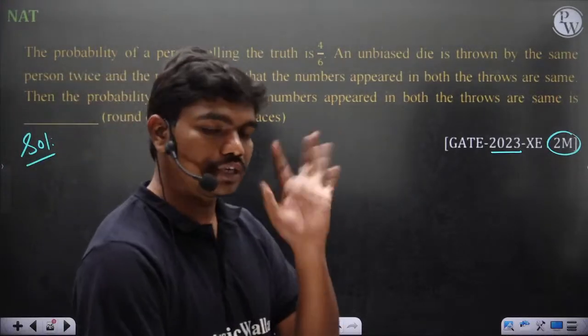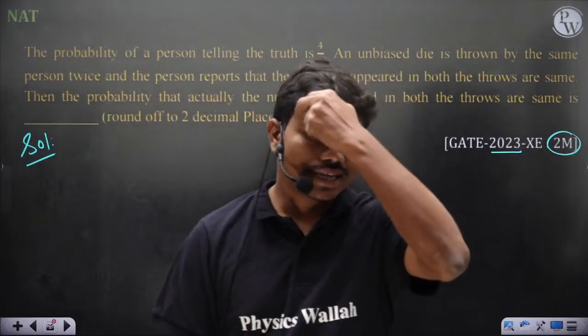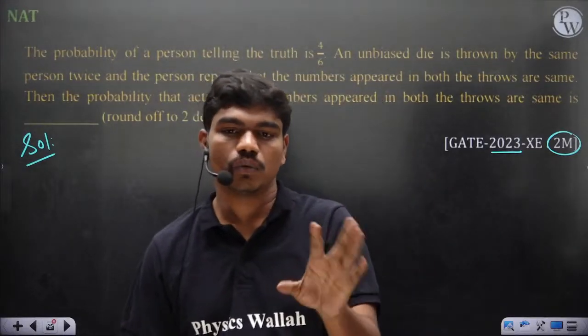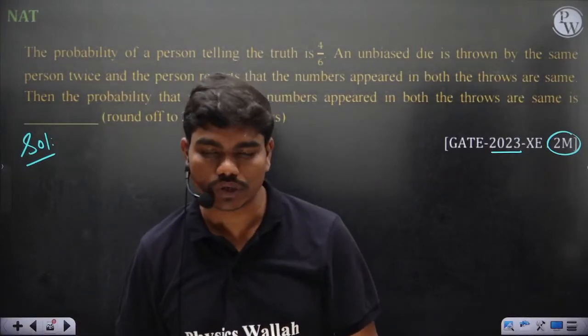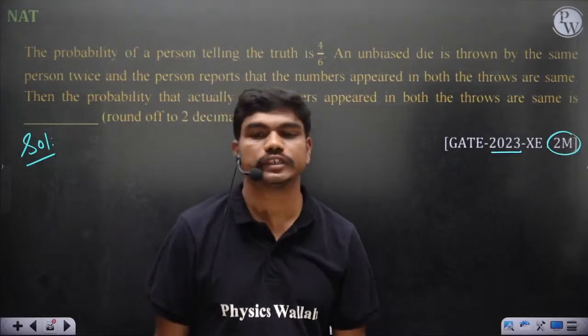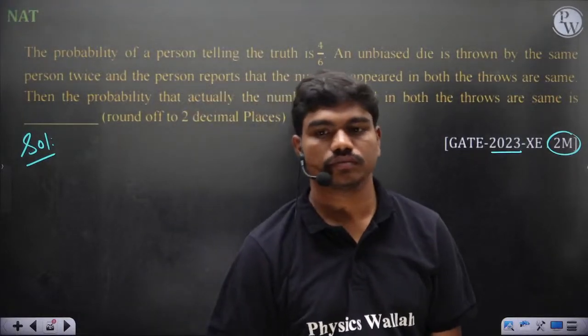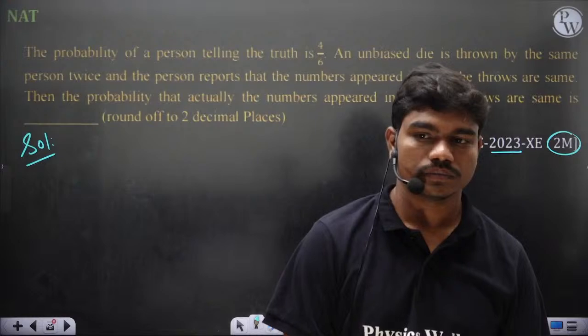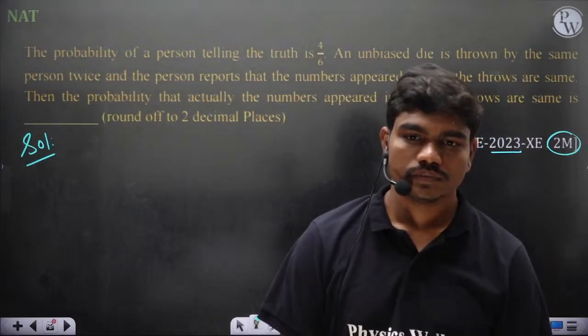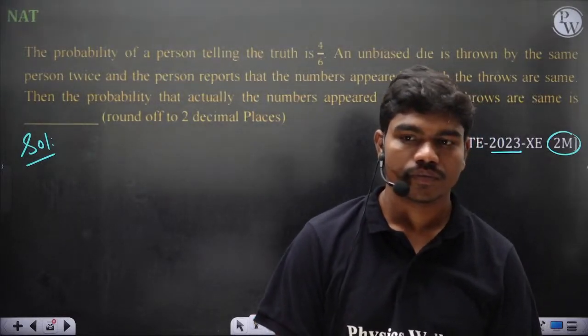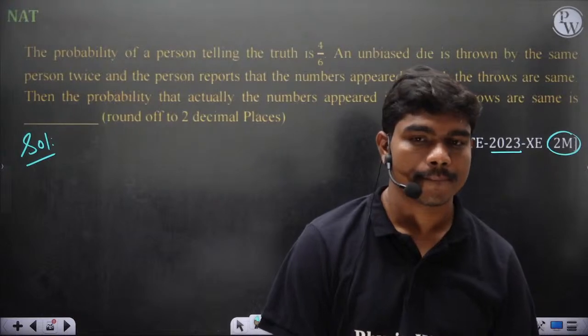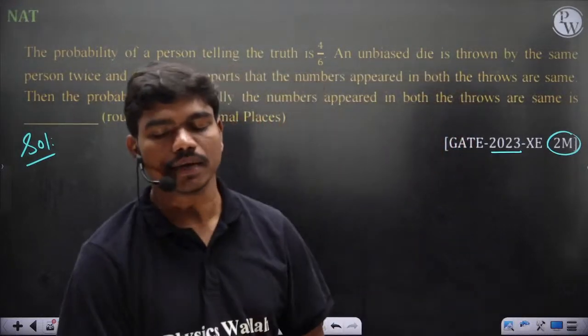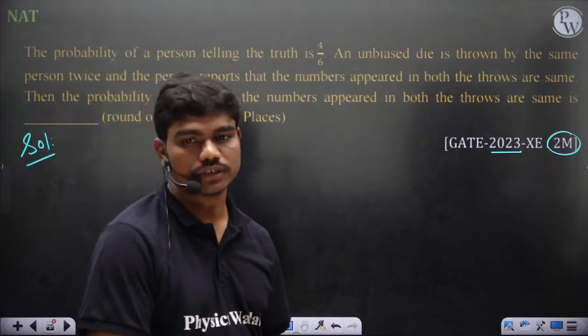Can someone, before going to the solution of this question, comment on what is the thing that I can use to solve this question?